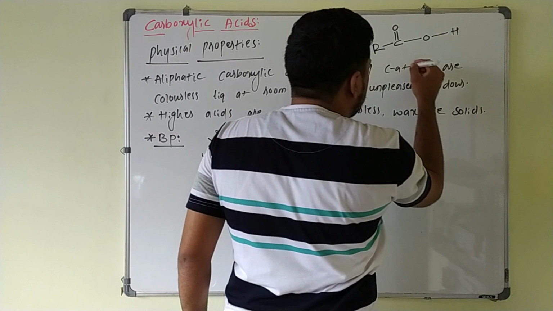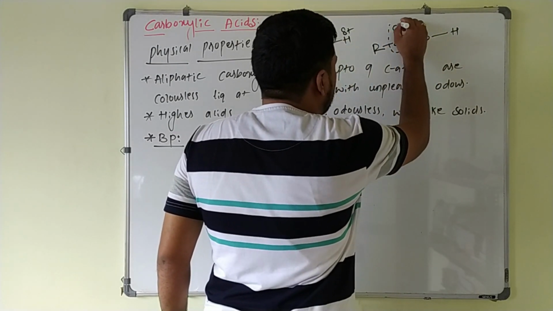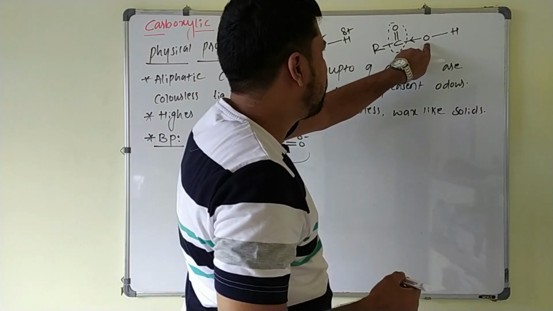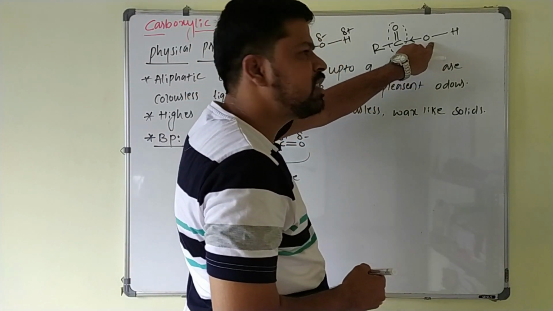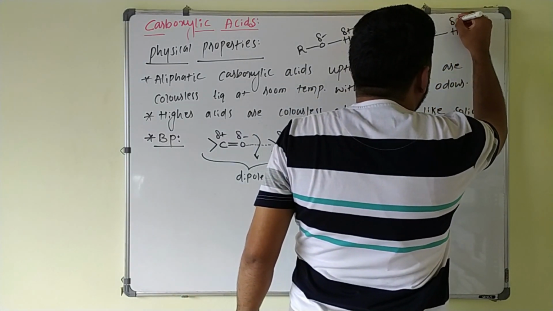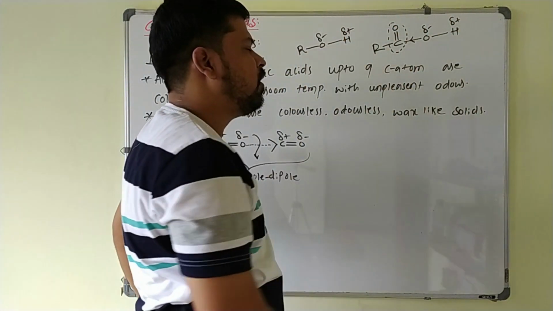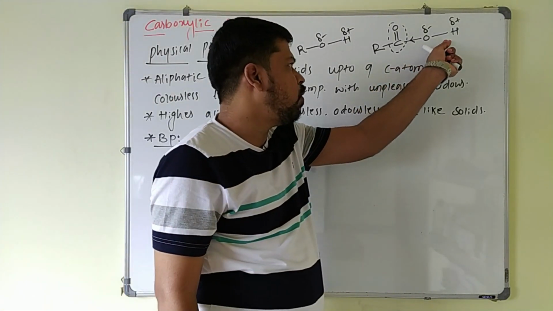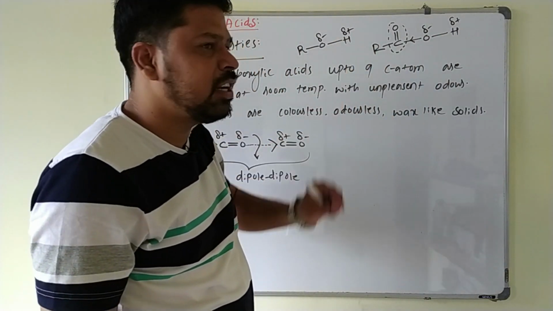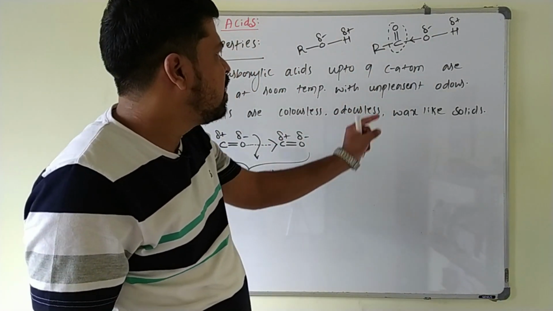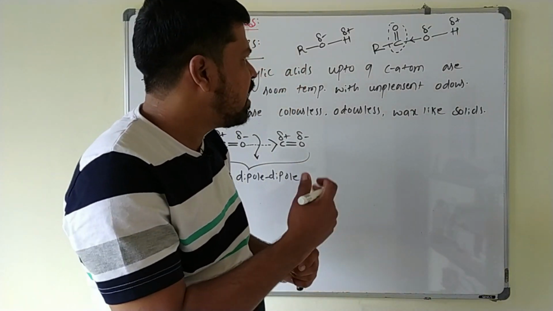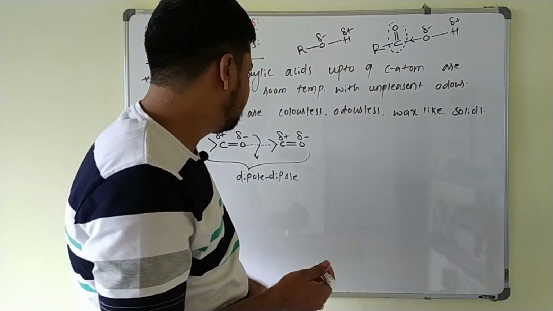The reason for that is, suppose I take this carboxylic acid, here also you will have an OH group, but due to the electron withdrawing nature of this carbonyl group, electron density is moving towards this direction. As a result, this oxygen attracts more electron density from the hydrogen, so that this OH bond becomes more and more polar as compared to the OH bond of the alcohol. This is the reason why the hydrogen bonding in the carboxylic acid is stronger than the hydrogen bonding present in the alcohol. That's why these carboxylic acids undergo extensive hydrogen bonding. As a result, their boiling point will increase here.